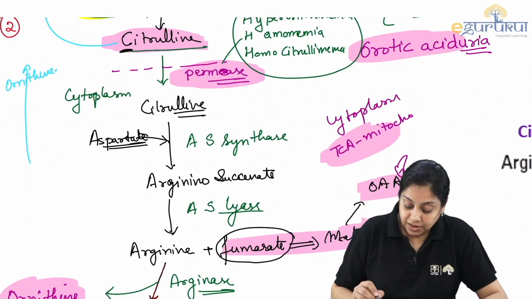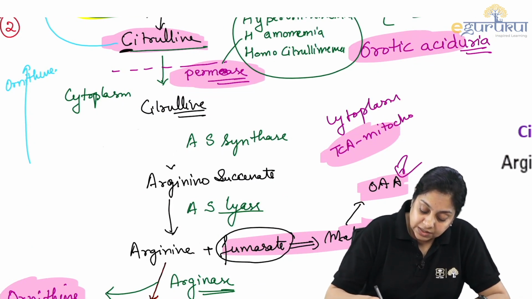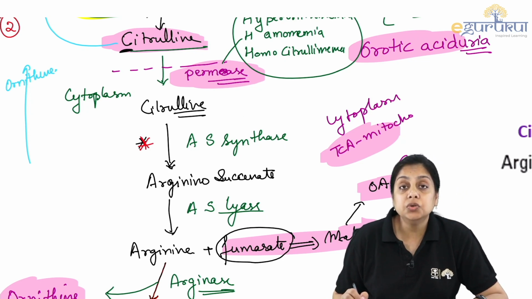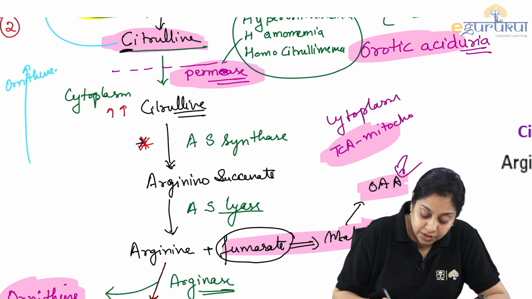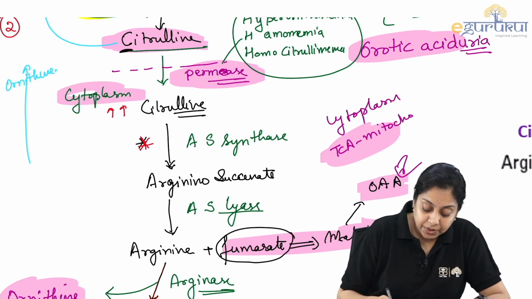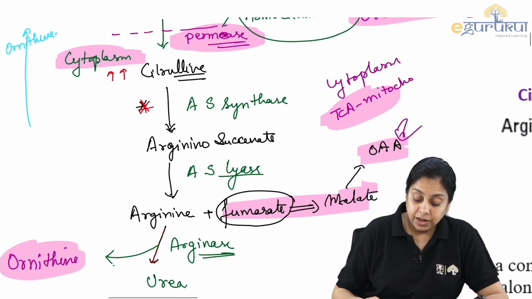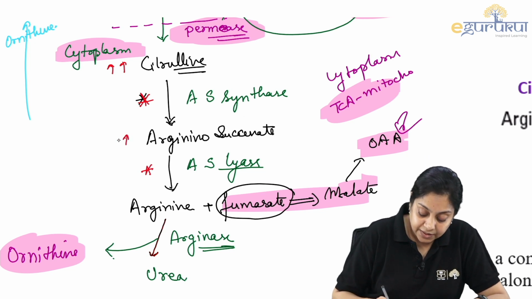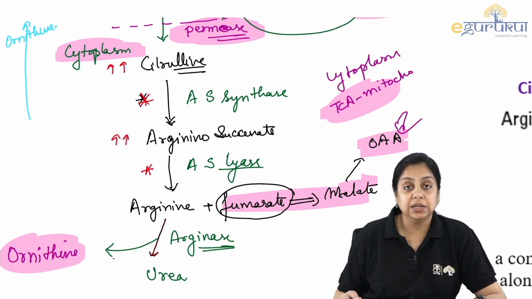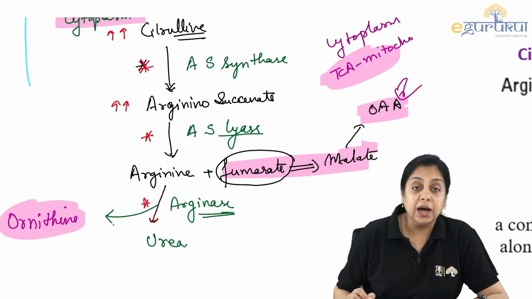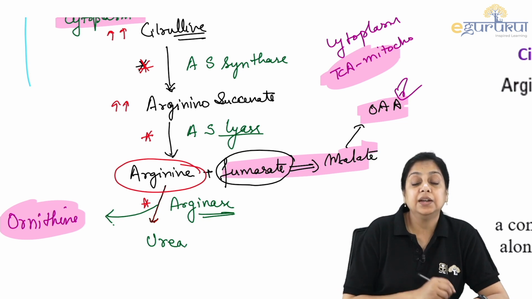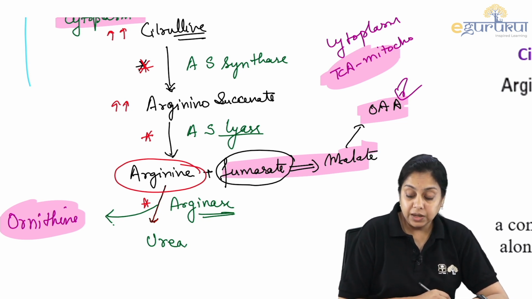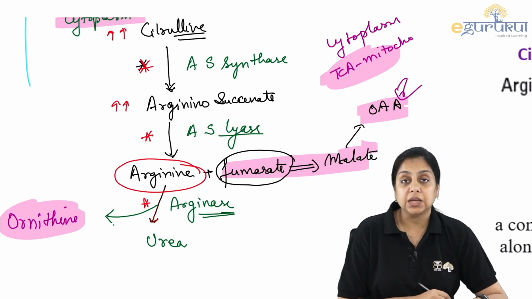Now what happens if there is argininosuccinate synthase enzyme deficiency? If this is deficient, this is not working, there will be again citrullinemia. There will be elevated levels of the citrulline in the cytoplasm, that can be detected, okay? And if there is this lyase enzyme deficiency, there will be elevated levels of the argininosuccinate, right? And if there is deficiency in the arginase enzyme, there will be elevated levels of the arginine, which can be detected, okay? So these are the various urea cycle disorder defects.